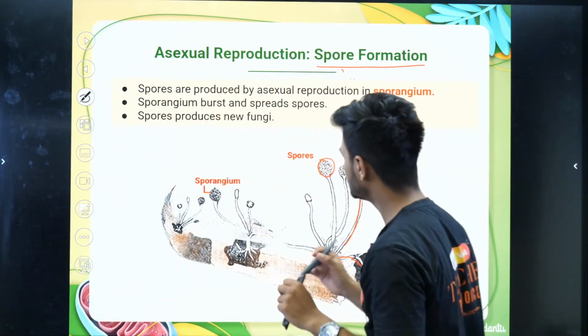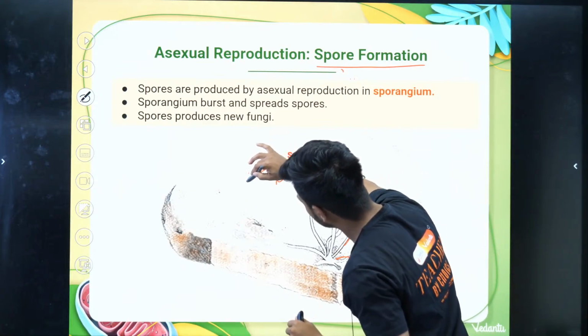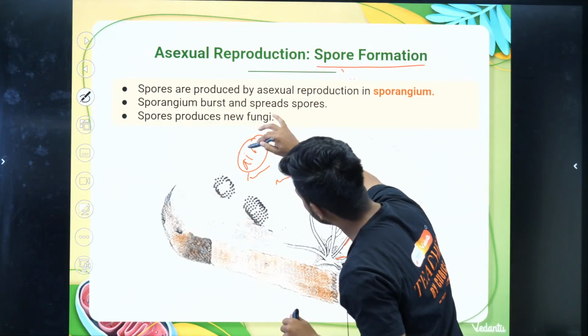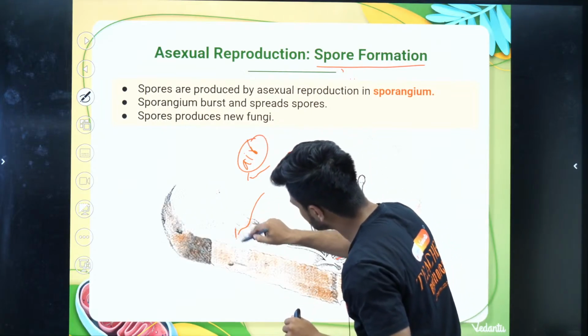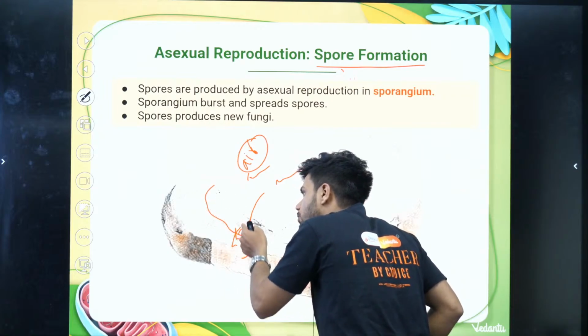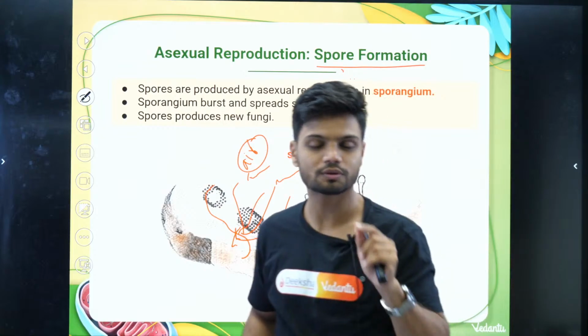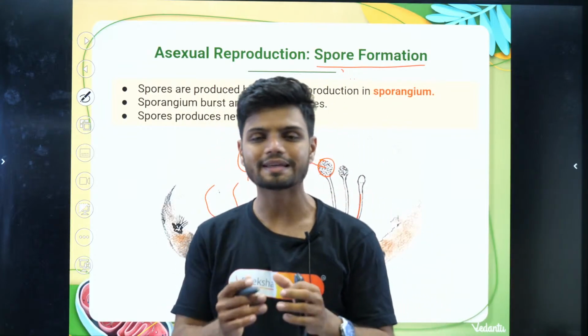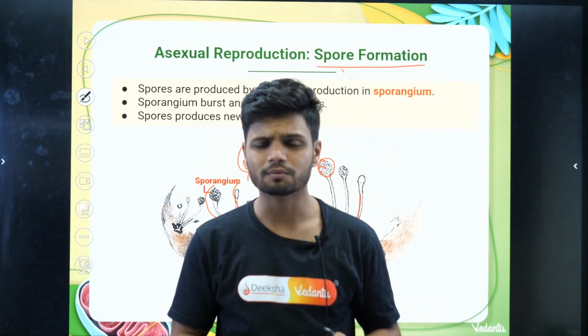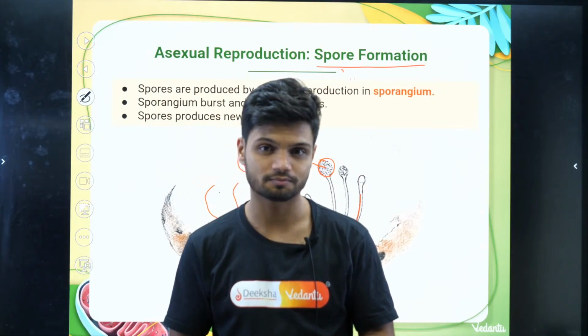Now this sporangium will burst open and release all the spores. When the spores are released, they will travel in air and finally reach a new place. From that new place, a new fungus will start to grow. So that is called spore formation. In the case of rhizopus, bread mold and other fungi, there is production of different types of spores.